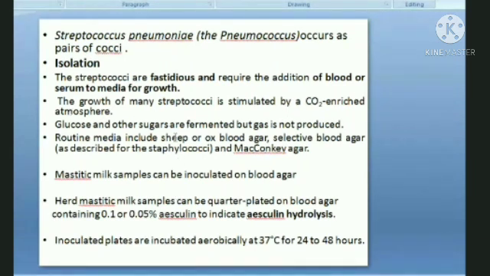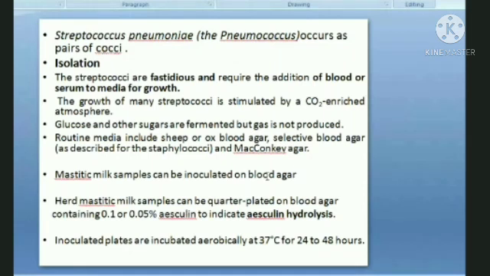Then sometimes some streptococcus require some carbon dioxide also for the growth. So when you are incubating it in a BOD incubator, that is biological oxygen demand incubator, for 24 to 48 hours for the growth to take place, if you want to isolate the streptococcus, you make sure you provide a certain amount of carbon dioxide also, so that it will grow. This streptococcus will grow, right? And this is how you can get the growth of streptococcus.